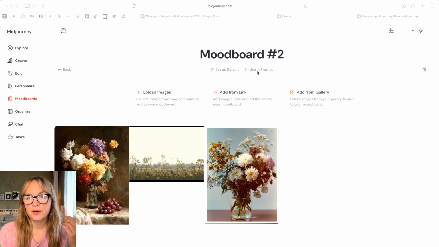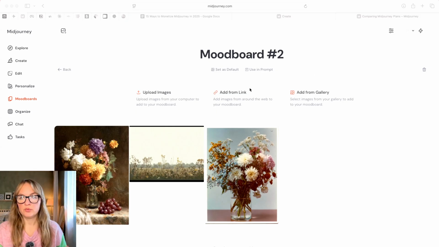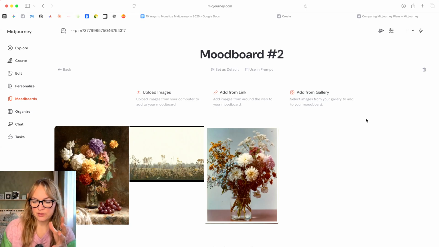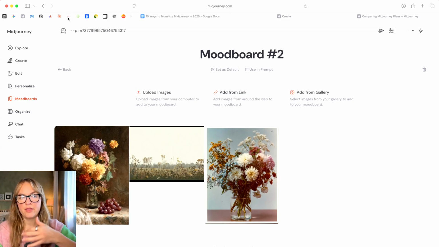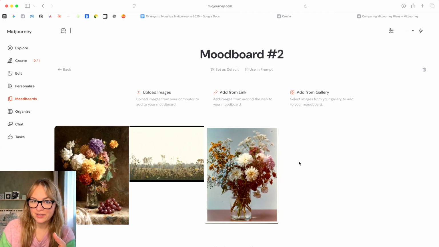What we can do from here is use it in a prompt. Let's say together with this brand, you put together images, or they provide images that they like. You can upload or add from links here. So you create this mood board, and then you can use all of it in the prompt. A mood board is basically saying that, okay, these are the types of aesthetics we want for this project or for this brand, and then you use it to create new images. So now we can test it, and let's say create an image of a cat, and ideally now it would come back in the aesthetics of these 3 images. So let's check it out and see.